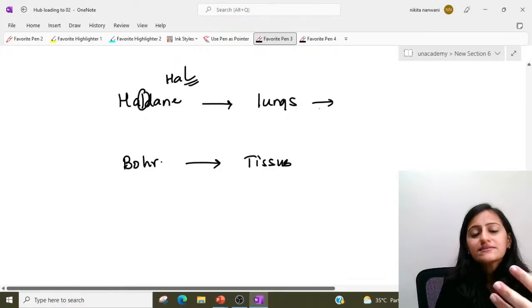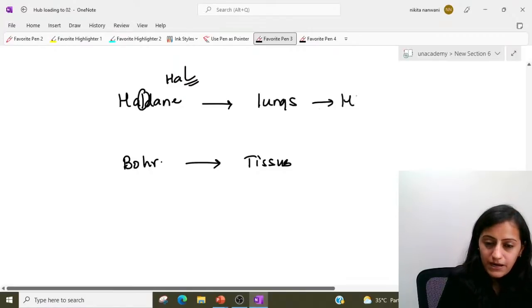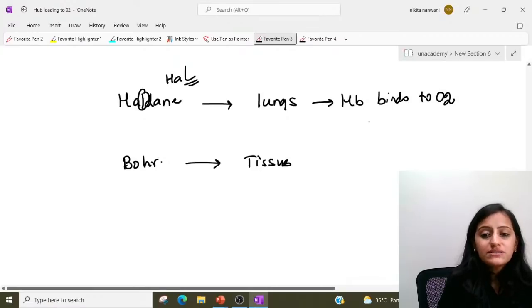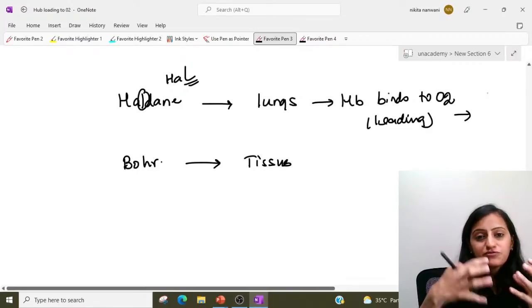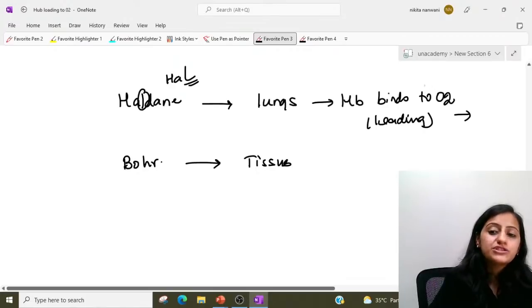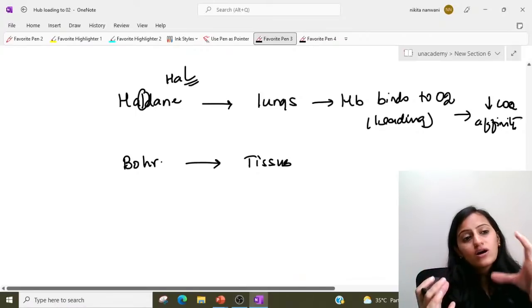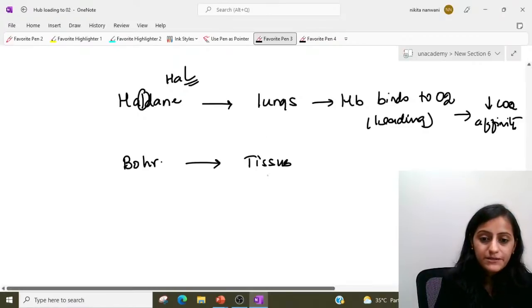What happens in the lungs? The hemoglobin is taking oxygen from the alveoli. So hemoglobin binds to oxygen. That means basically there is loading occurring. Now I want oxygen, because from the lungs it has to carry oxygen to all the tissues. So that will decrease the affinity for carbon dioxide. That is your Haldane effect. In the lungs, oxygen binding to hemoglobin decreases the affinity for carbon dioxide.